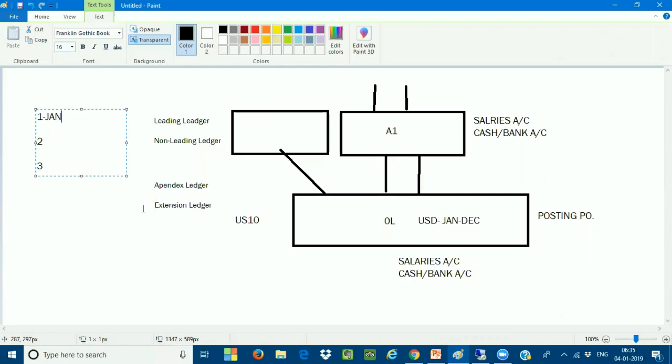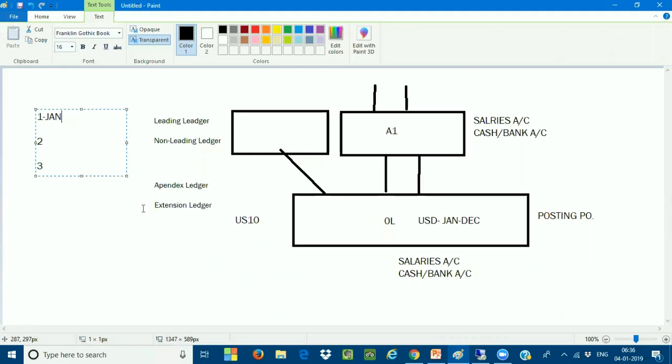Just to clarify, the extension ledger and the appendix ledger, you are using interchangeably, right? They are not different, are they? Earlier, till 1503, which is called Simple Finance, at that time we used to call it the appendix ledger. From 1610 onwards, the name has been changed to extension ledger. The concept remains the same, but earlier we called it the appendix ledger. Now we are calling it the extension ledger. That's all.